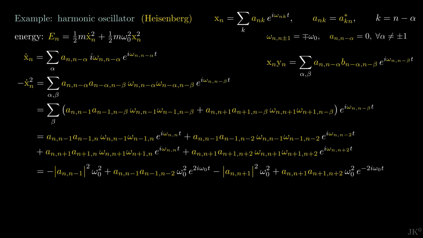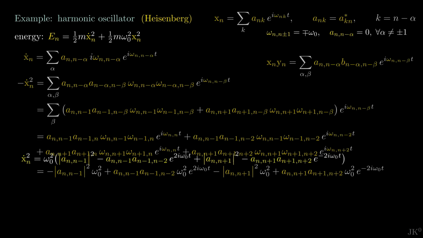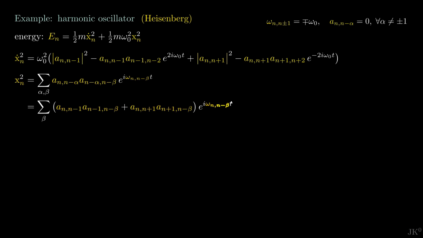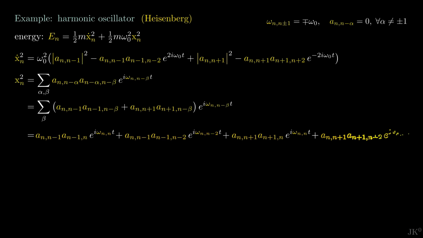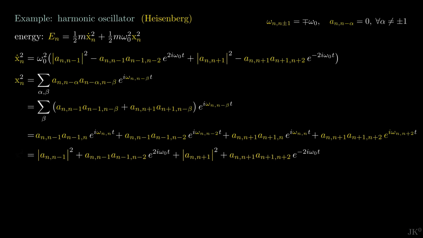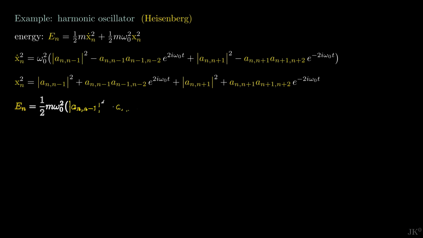Taking out the common factor omega naught squared, we have found the expression needed for the kinetic energy. The same steps are needed for x squared. We expand the sum over alpha, then sum over beta, and evaluate the frequencies. This is much easier than the previous one. And now we are ready to calculate the energy of the oscillator.